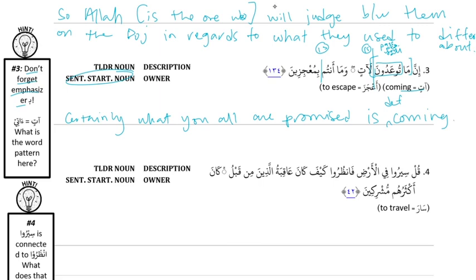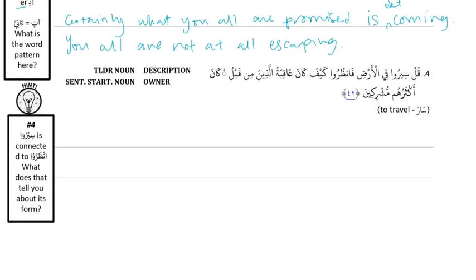And you all, before the is, are. How did we translate emphasizer B? Not at all, or escaping. So: you're definitely not going to escape. Good. Okay, number 4. قُلْ سِيرُوا فِي الْأَرْضِ فَانْظُرُوا كَيْفَ كَانَ عَاقِبَةُ الَّذِينَ مِنْ قَبْلِ كَانَ أَكْثَرُهُمْ مُشْرِكِينَ.